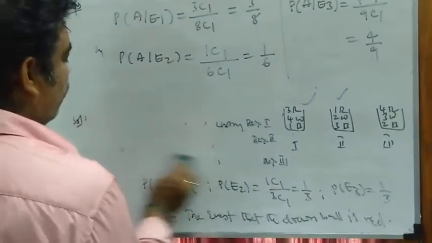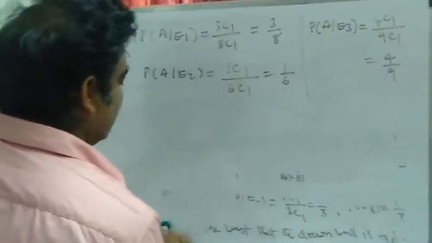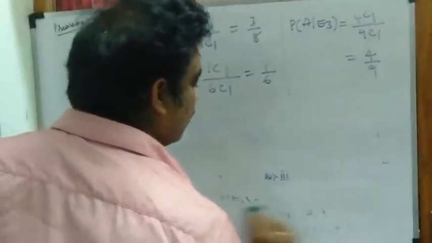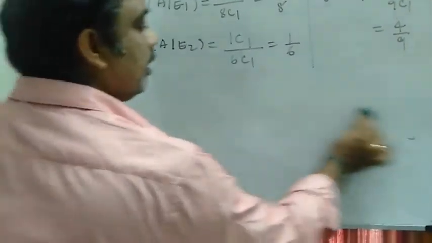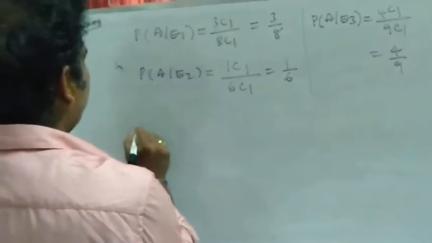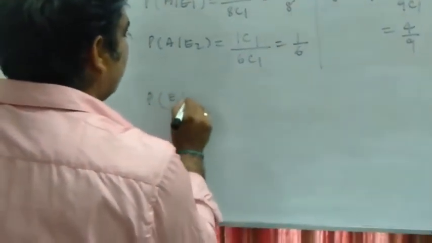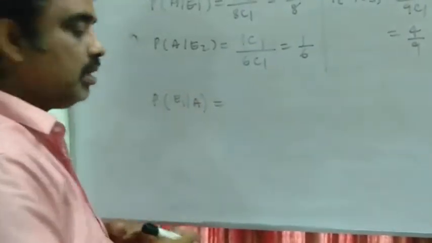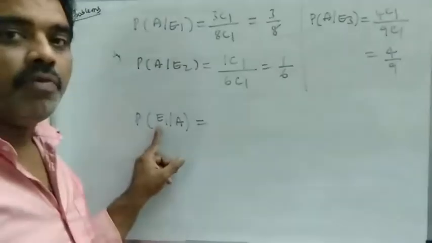Now we have to find the probability that the drawn ball comes from box 1. That can be denoted in mathematical notation as P of E1 given A. That means the ball is already red. This is the happened event. Then it comes from box 1.